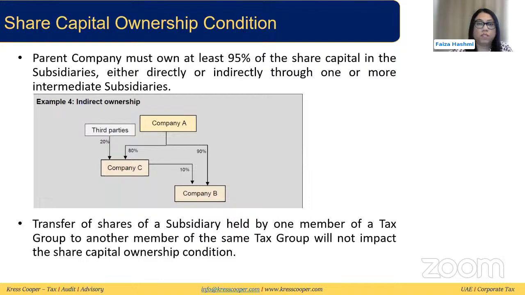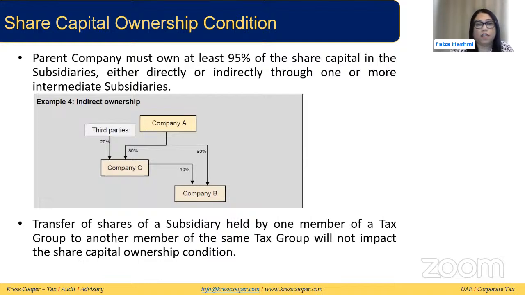So it's owning this company directly 90%. But through company C, it owns 80% of company C, and company C in turn owns 10% of company B. So in our last webinar, we were discussing if this can become an effective shareholding,